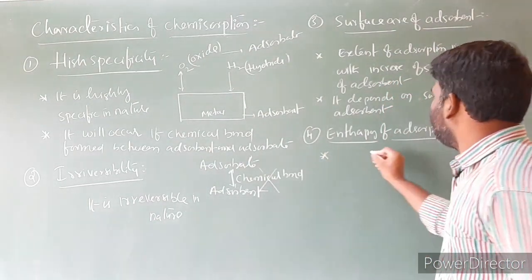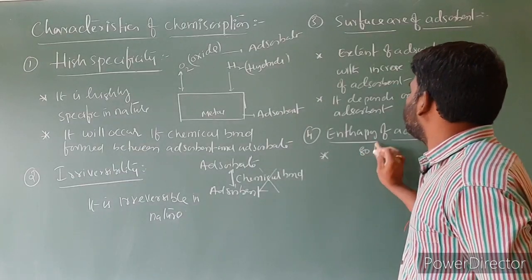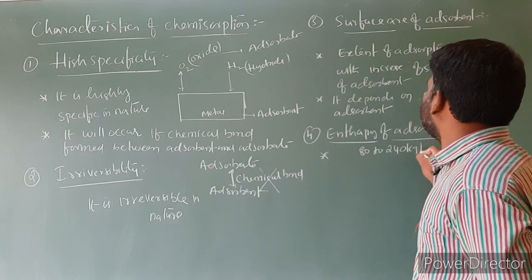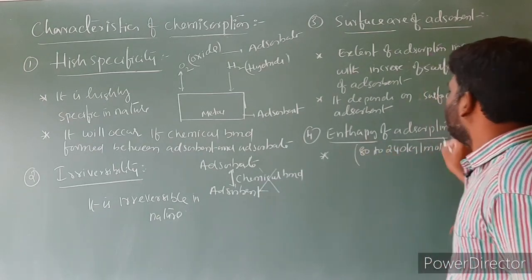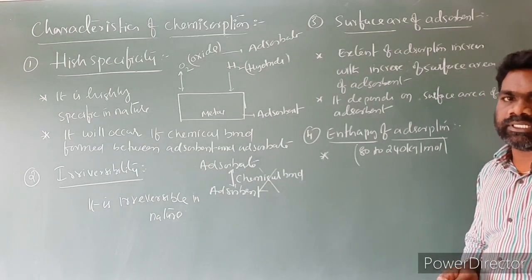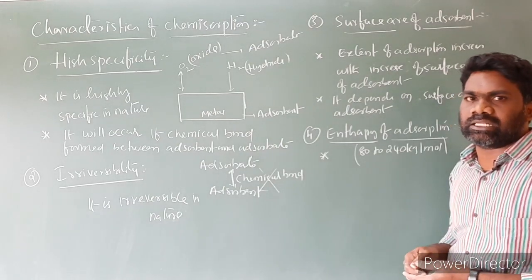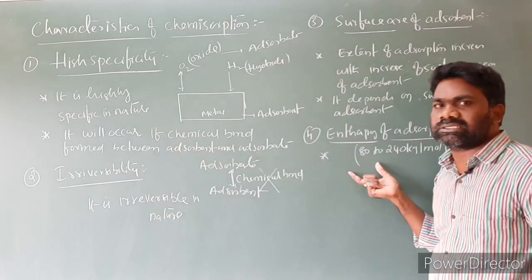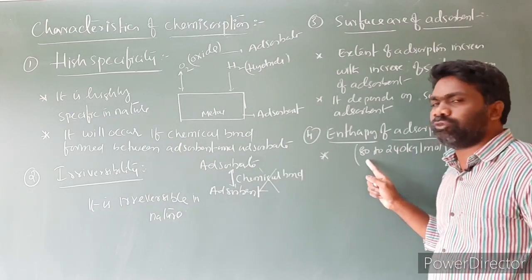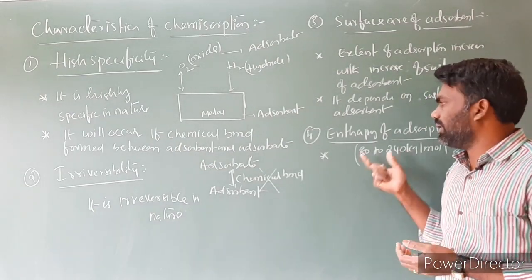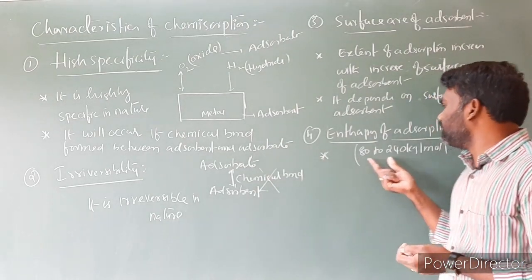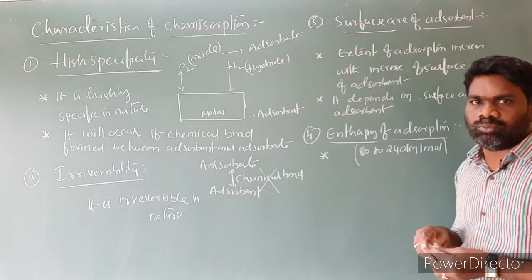The value is around 80 to 240 kilojoule per mole. So it has a high enthalpy of chemisorption, that is 80 to 240 kilojoule per mole. In the case of physisorption, that is around 20 to 40 kilojoule per mole. But in the case of chemisorption, the enthalpy of adsorption is 80 to 240 kilojoule per mole.